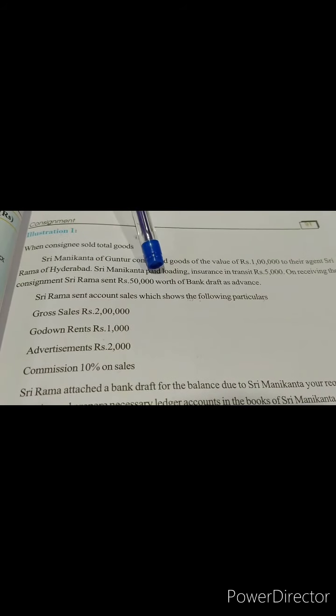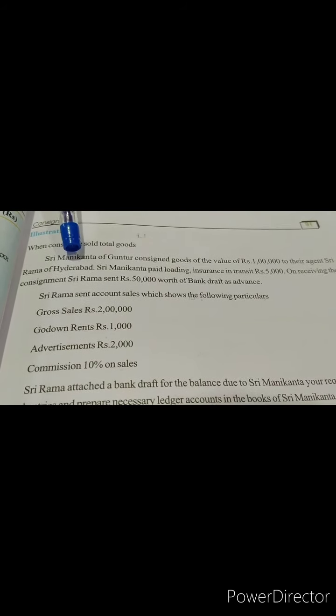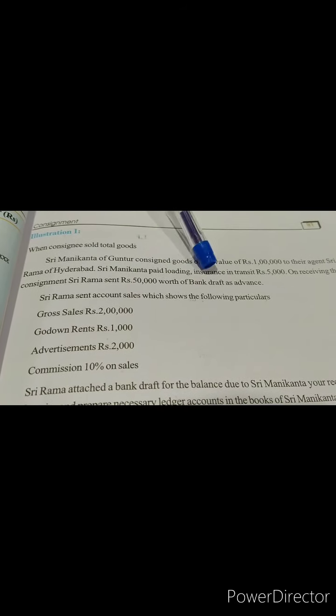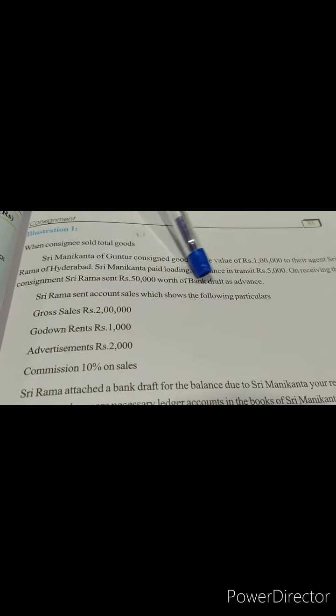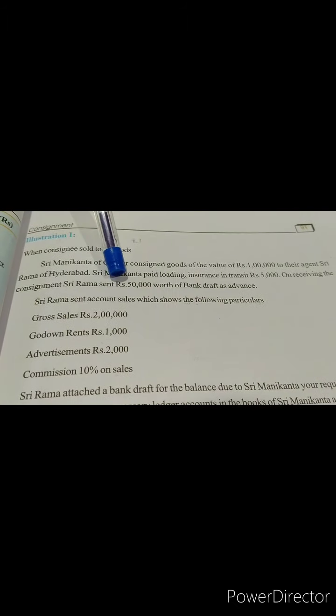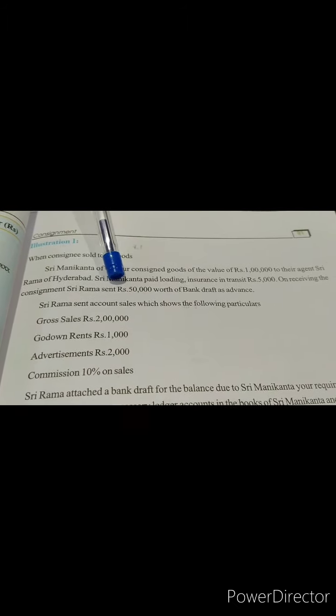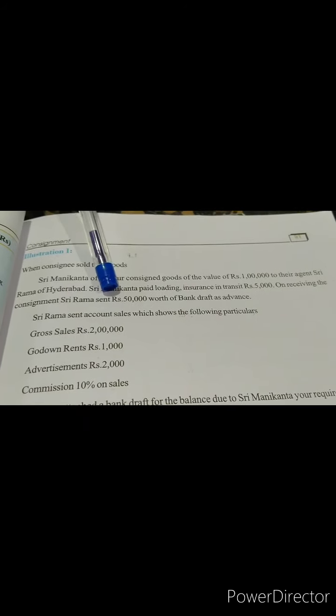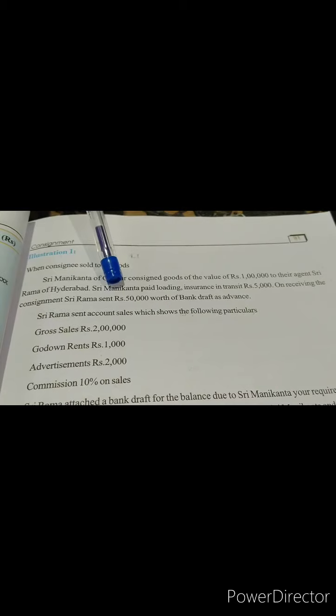Sri Manikantha paid. Who is paying here? The consignor is paying all these expenses, the loading expense, the insurance in transit, which are borne by the consignor. So how do we write the journal entry then? Yes, consignment to Hyderabad to cash or bank.